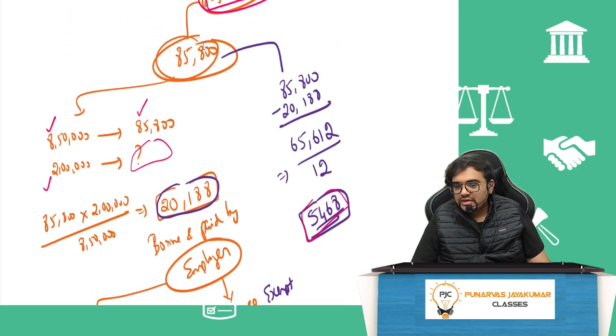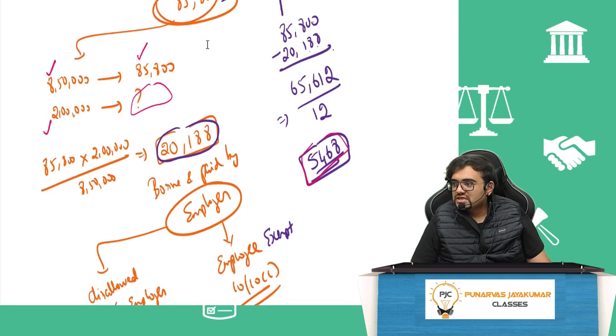And what should the employer deduct? How much will he deduct? 85,800 minus 20,188, because the 20,188 they will pay fully. Balance 65,612 divided by 12. So 5,468 will be the deduction every single month.